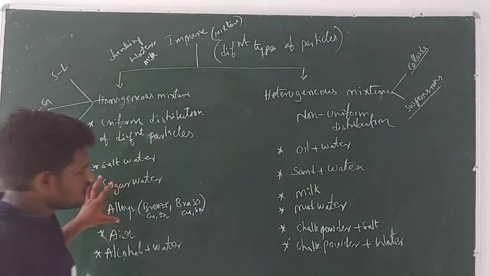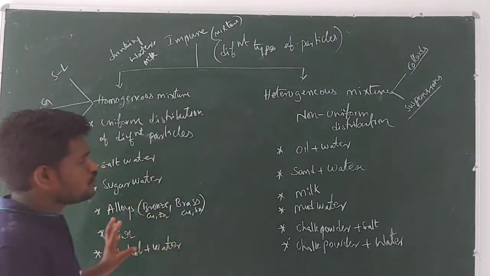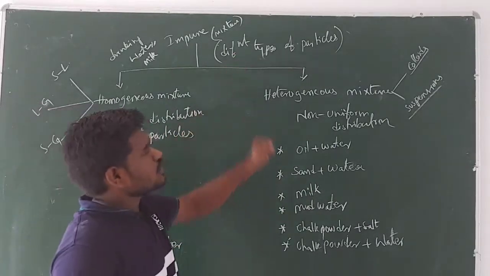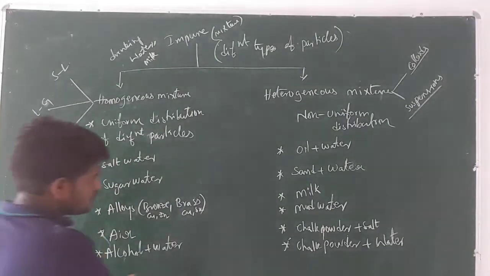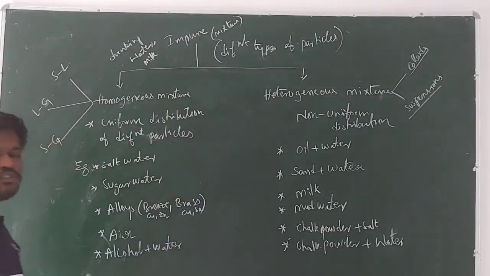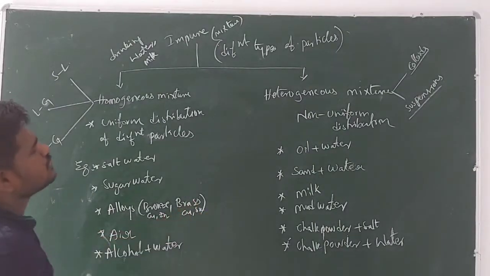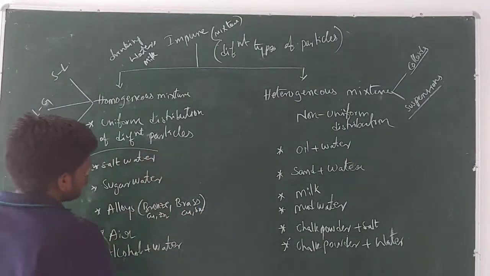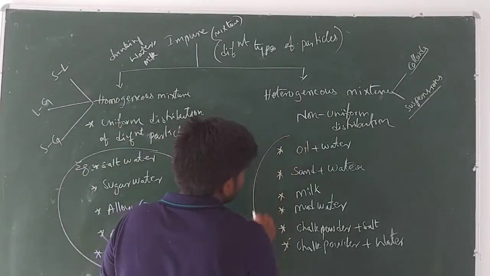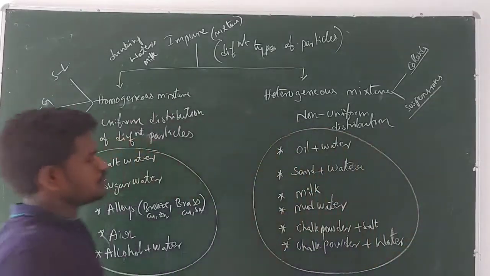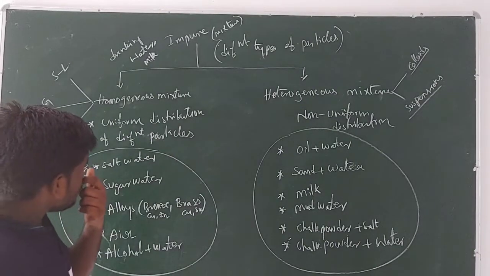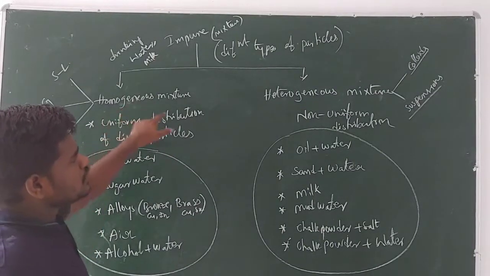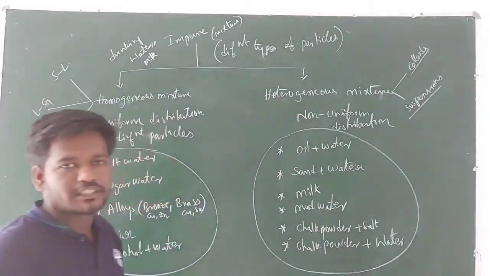Right, guys? Here I have given a number of examples. These all are examples for the mixture or impure substance, because in the given substances, different types of particles are there. That's why these all are examples for the impure substances or mixtures. So right, these mixtures are of two types, guys: homogeneous mixture and the next one, heterogeneous mixture.